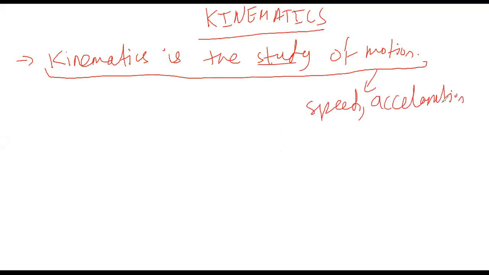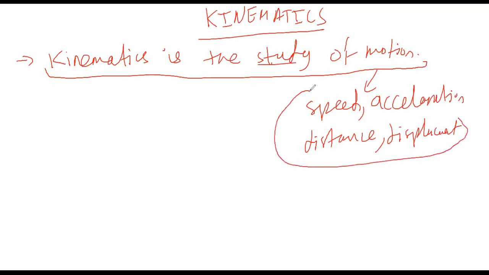The better word is an object. Speed of an object, acceleration of an object, distance covered by an object, displacement covered by an object. So all these quantities are known as motion, and we will study how the motion of an object changes.